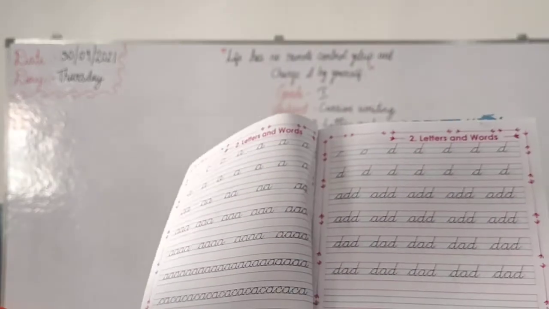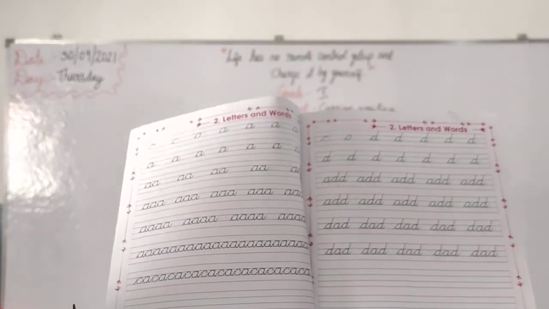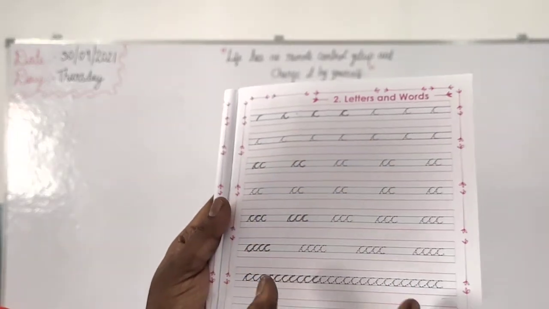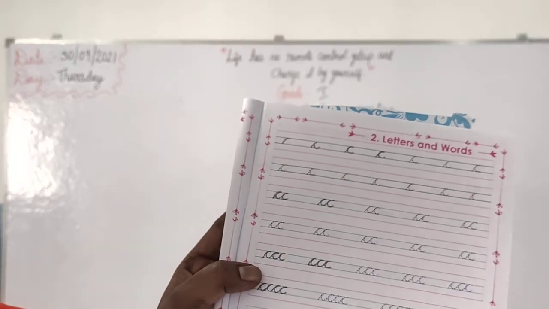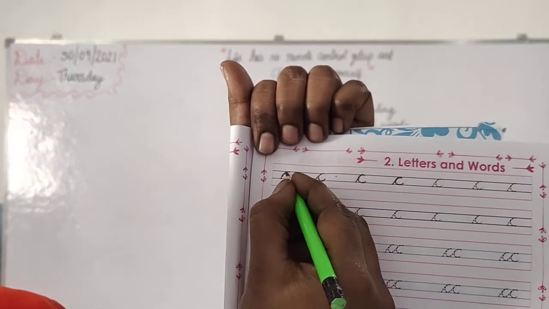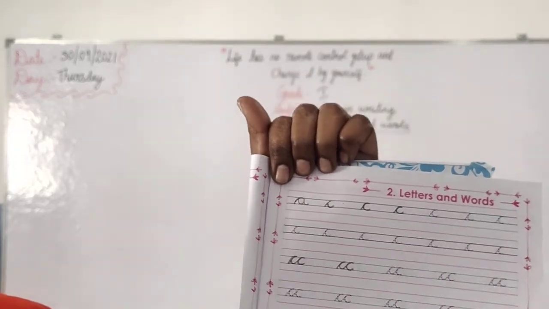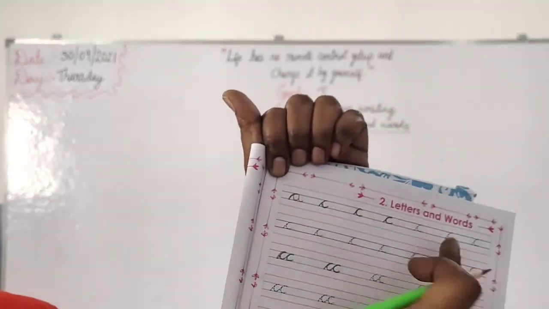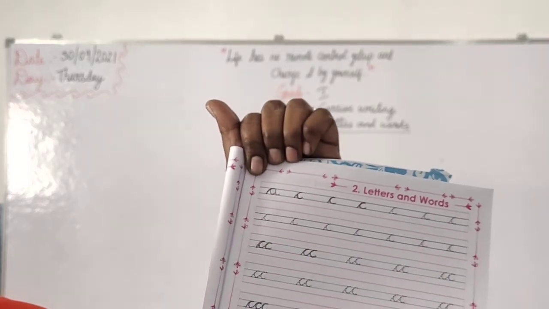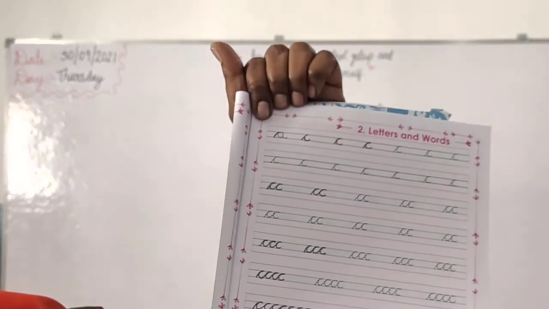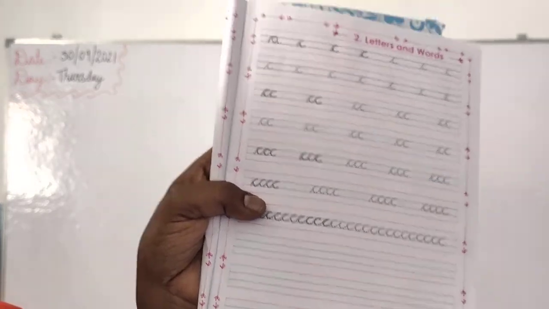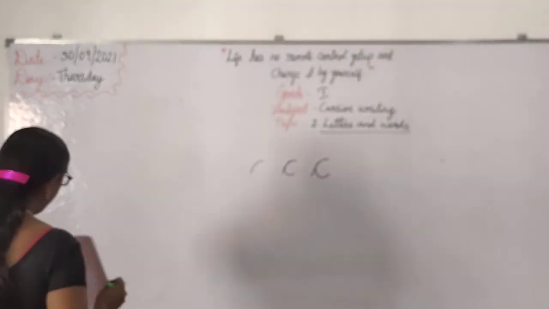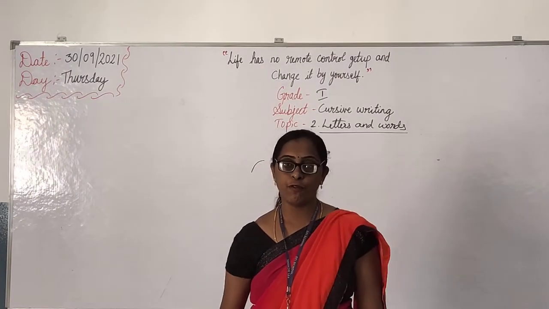So next we will start with the letters. Full letters we will start. This is the starting of how to write A also, because A also comes in this pattern only. See, like this, then A like this. That's why first they have given like a C. Then you can make it A also. Yes, this you should write fully here, these 3 lines. Complete it, and everybody send it in the group for correction also.